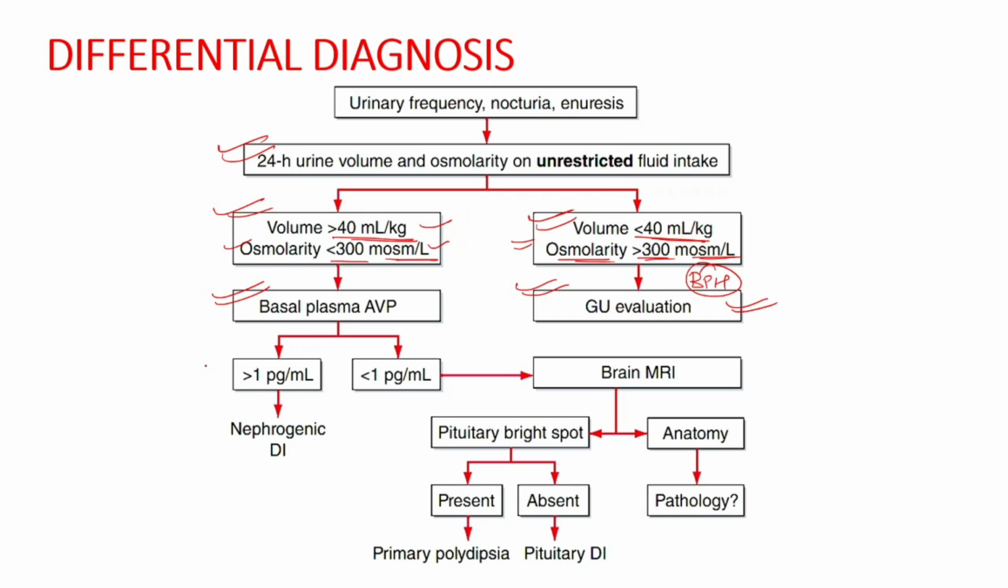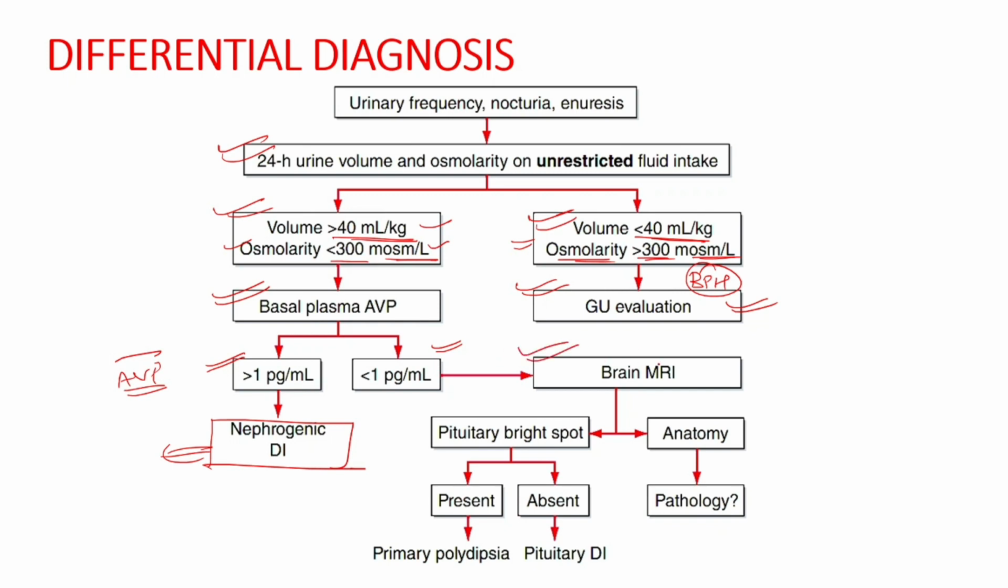Now, if the levels are more than 1 picogram per ml, then this makes the diagnosis of nephrogenic diabetes insipidus. This means the AVP is present but is not able to act on the target site. So further we will evaluate to identify the cause of nephrogenic diabetes insipidus. But if the AVP levels are less than 1 picogram per ml, then it is either pituitary diabetes insipidus or primary polydipsia. Then we can go for brain imaging in the form of MRI.